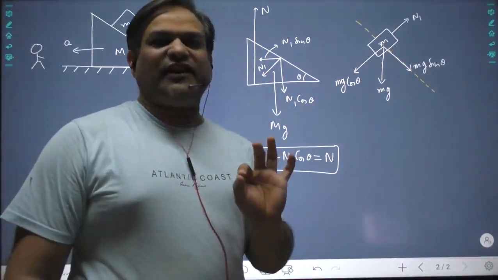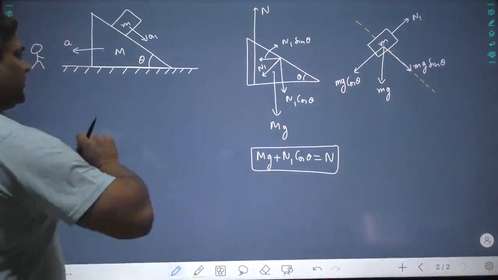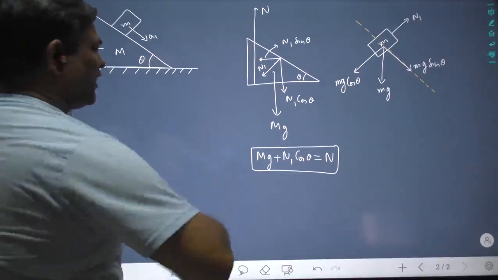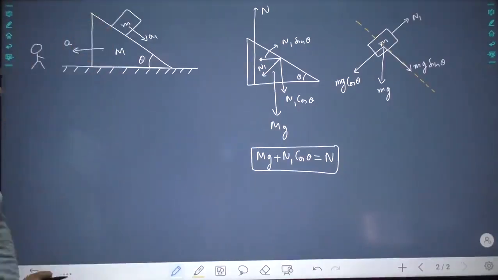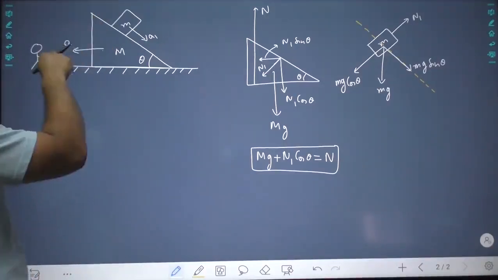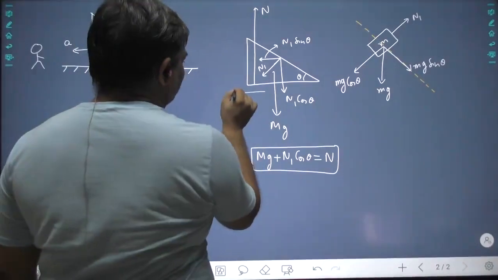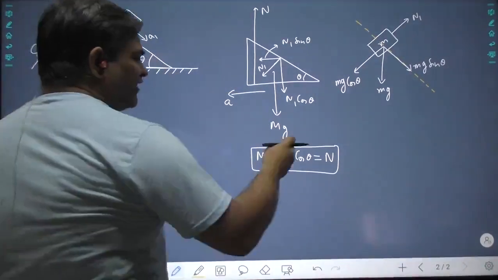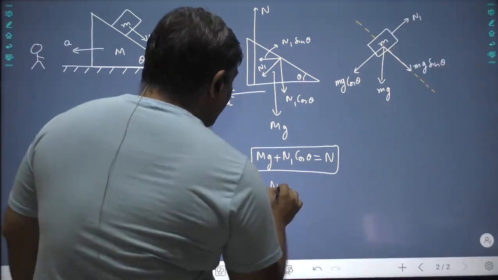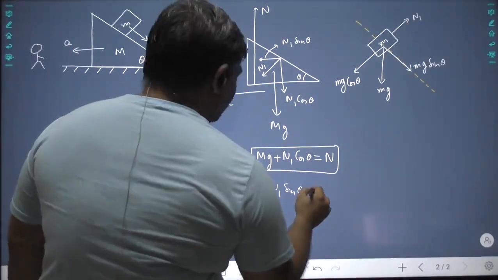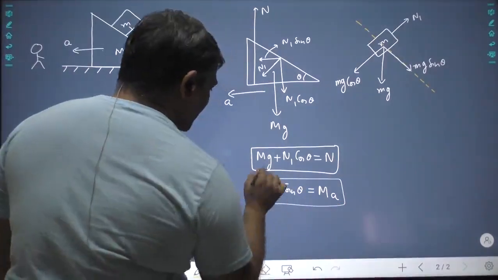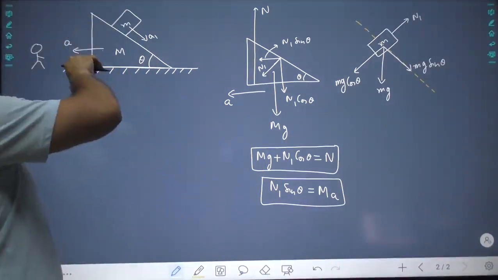Now to write down acceleration, it is very simple. You have to write down every acceleration with respect to earth. With respect to earth, this has acceleration a, so simply you write down acceleration a. So in the vertical direction, no motion, but in the horizontal direction, you will get n1 sin theta is equal to big M into a.